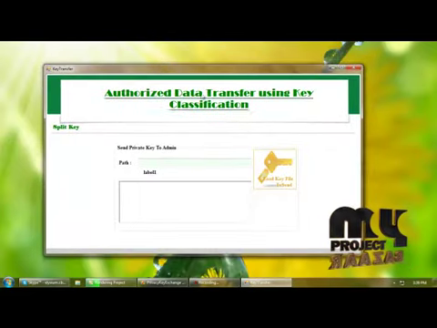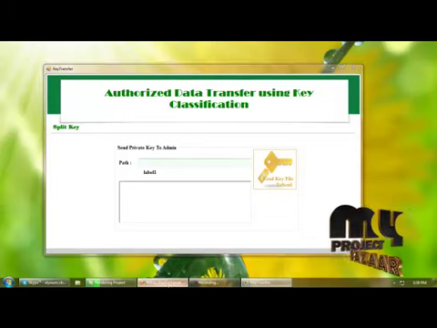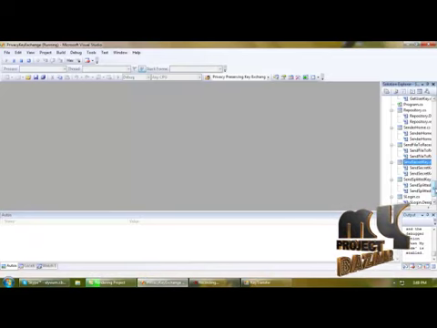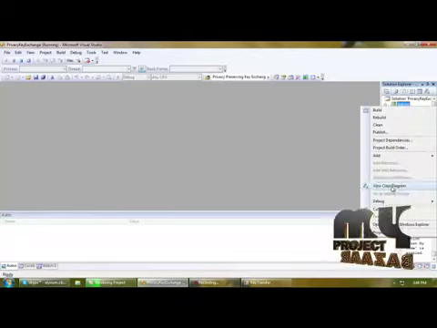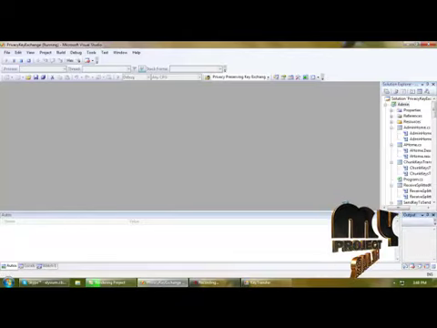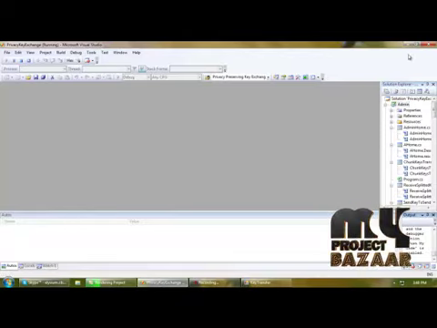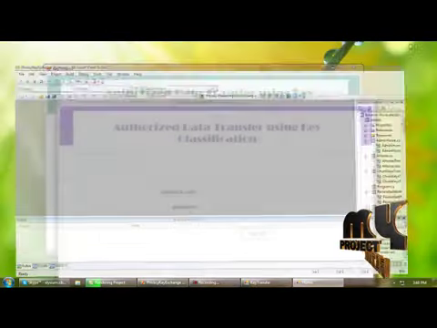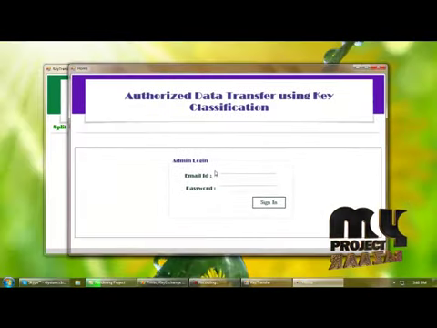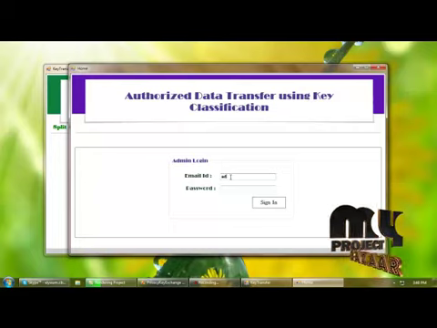For transferring key to admin, we have to execute the admin part. So I'm selecting and debugging the admin. This is the page of admin. Admin will log in by providing username and password.